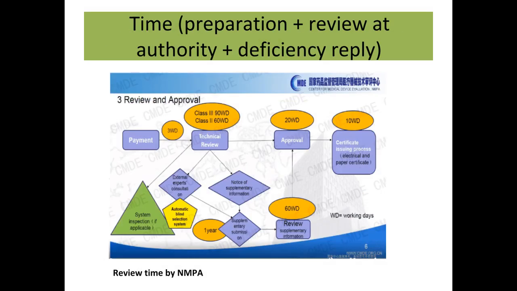Another deciding factor is the total time for market entry. Be aware that miscellaneous stages consume time: project kickoff, Chinese dossier editing, review, and reply rounds. One smart time window to plan is the review time by NMPA. This is the period at the authority after electronic submission. For Class 2, the technical review is 60 working days, and for Class 3, it's 90 working days. This time is interrupted when the manufacturer prepares the deficiency reply, which can take up to 1 year for supplementary submission. The process includes payment, technical review, approval, and a certificate issuing process.